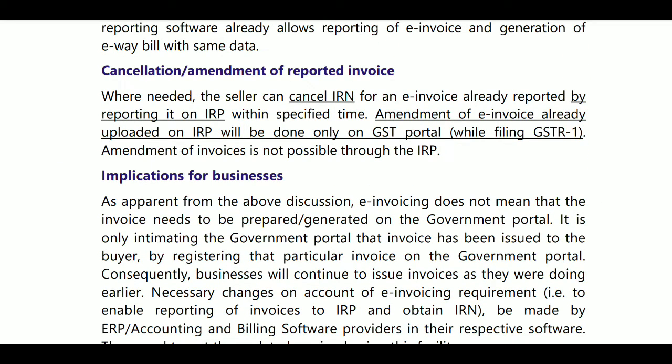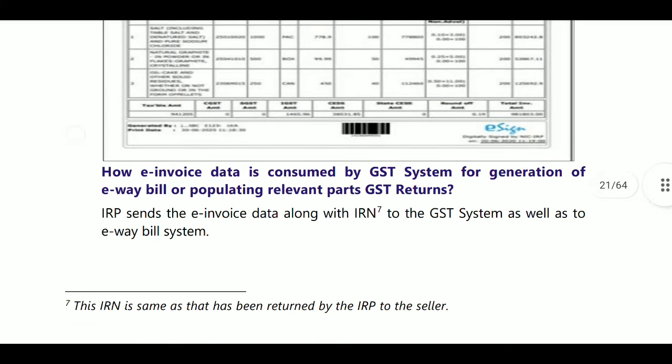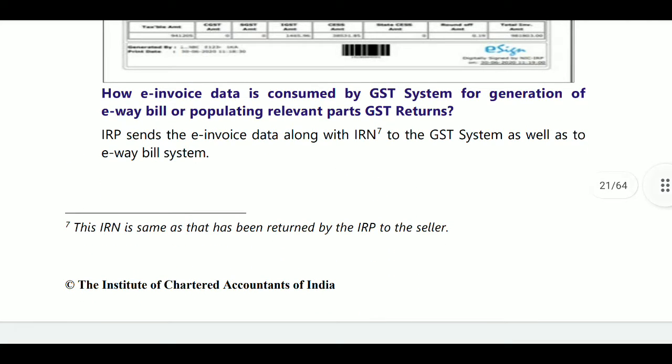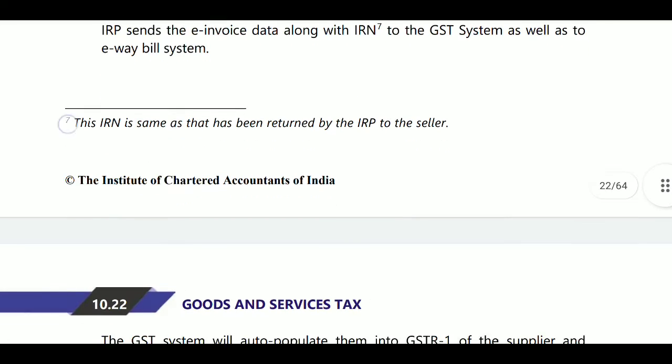Here, generation of e-way bill and population of the relevant part of GST return happen through E invoicing data. That is how the E invoice is generated. The IRP sends E invoice data along with the IRN.